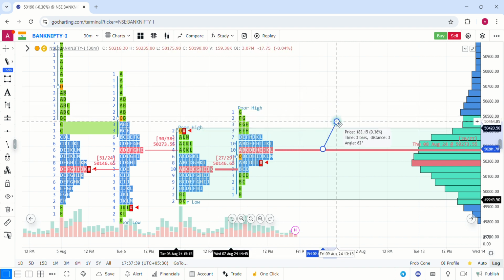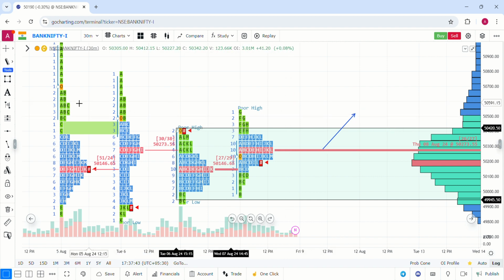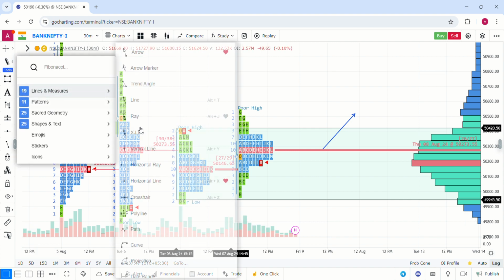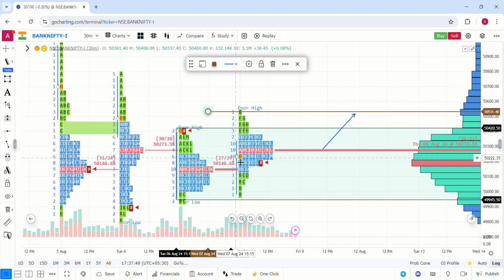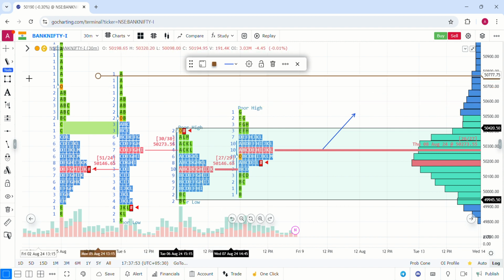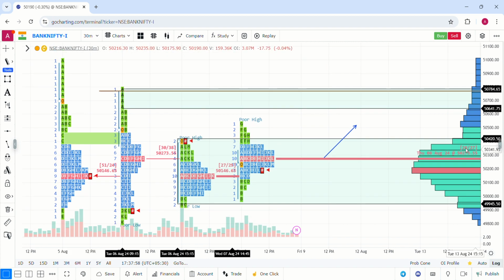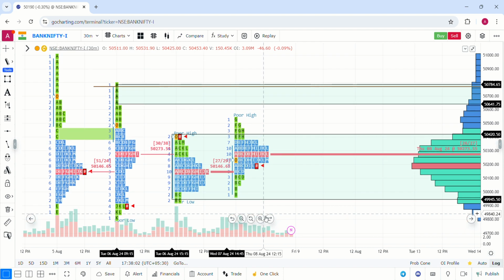So every level above 5400 is a clear resistance zone. Price acceptance is definitely required for Bank Nifty. The first immediate resistance for Bank Nifty is 5500, and the second level is 5700 to 800. Anywhere it could resist because it is a selling excess. So these are the upside levels for Bank Nifty.